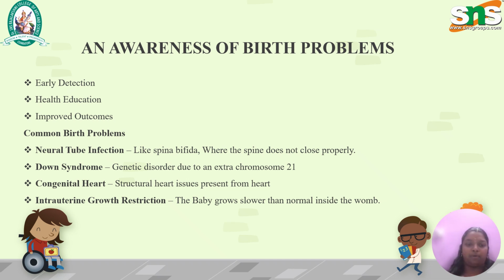What are the common birth problems? First is neural tube defects, like spina bifida, where the spine is not closed properly. This is one problem where the spine is not closed properly.